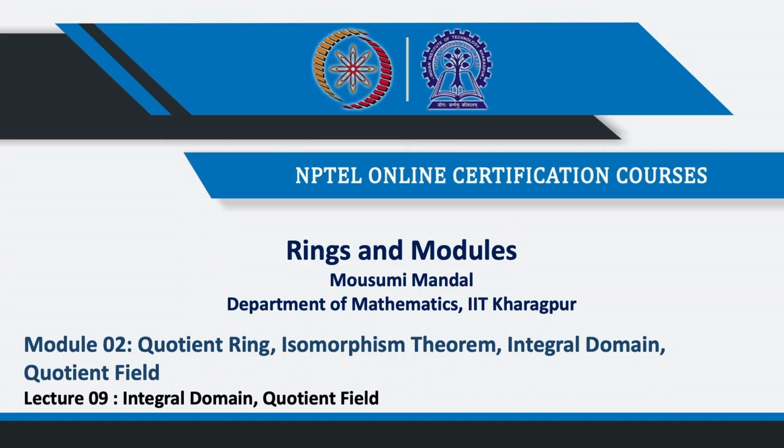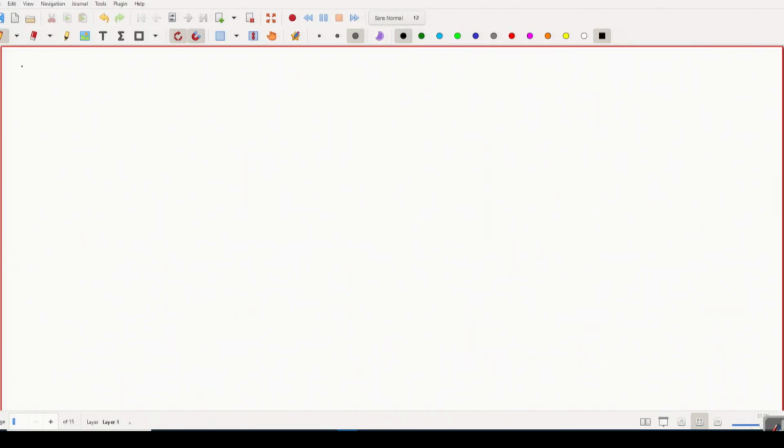Lecture 9. Today I am going to talk about what is an integral domain and then I will form the quotient field. So, let us start. I have already introduced the notion of zero divisors previously. So, today we will say that there is a ring which has some properties where we do not have any zero divisors. These rings are called integral domains. So, let us start with the definition of integral domain.